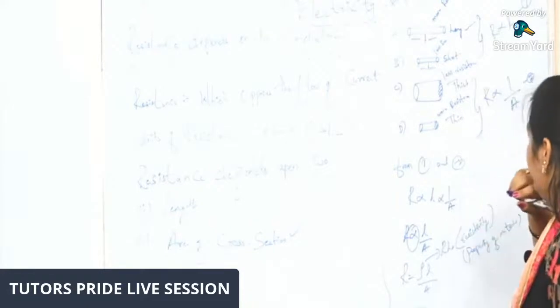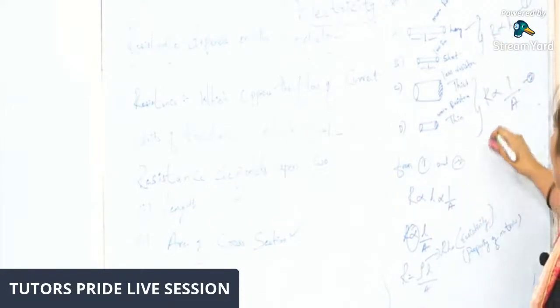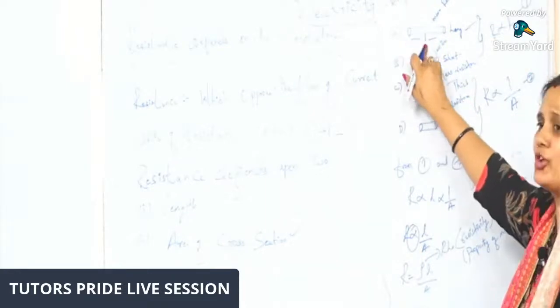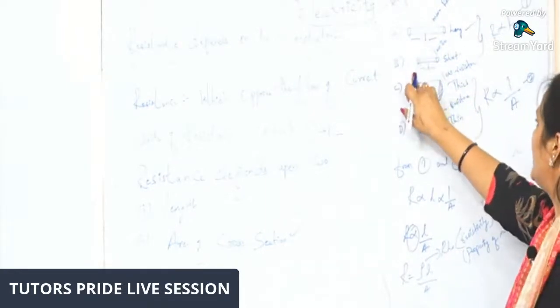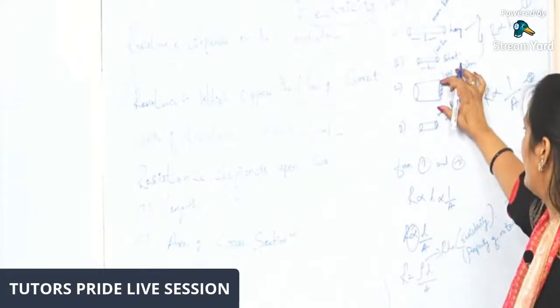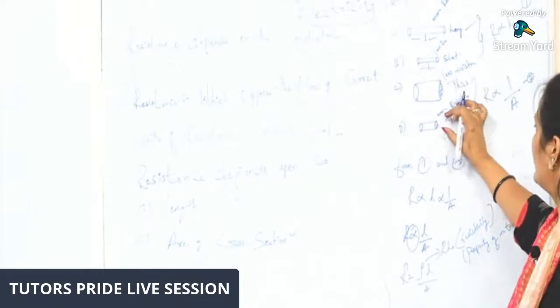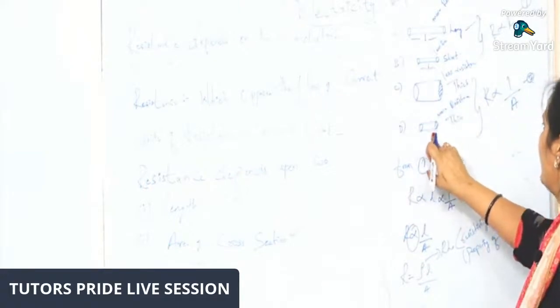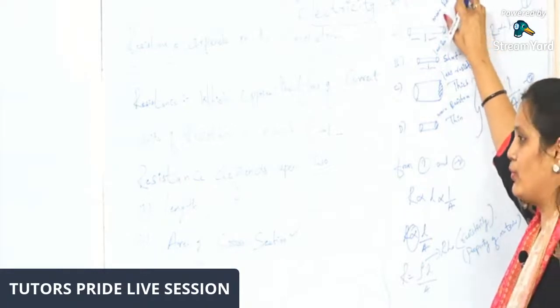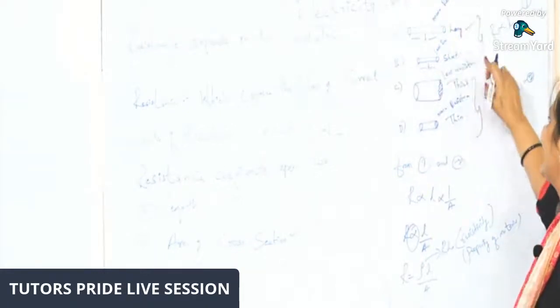Again, I'll repeat this. I have given 4 examples. In the first example, the length of the wire is longer, and in B, the length of the wire is shorter. In C, the thickness of the wire is more, and in D, it is a thin wire. You can see that in the longer wire the resistance is more, and in the shorter wire the resistance is less.